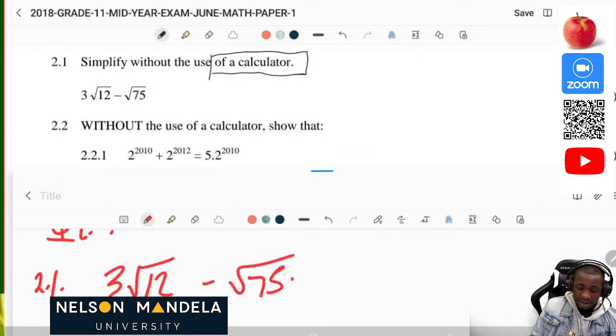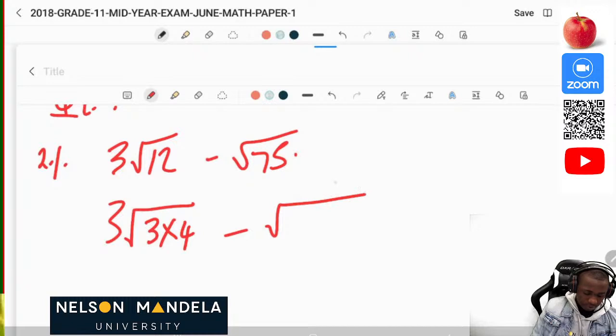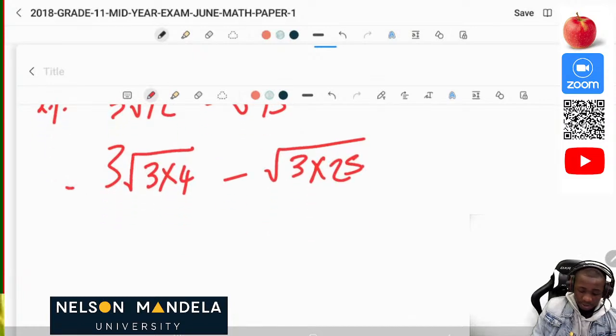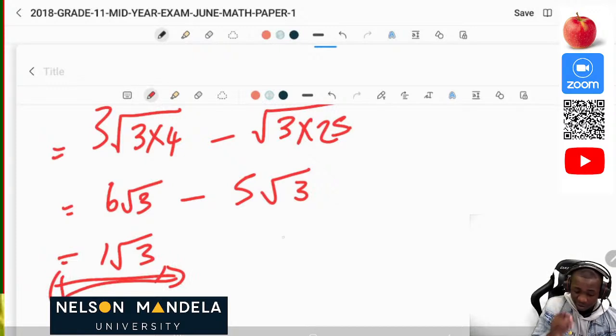Okay, great. So now let's solve. These are surds. So when we're solving the surds, we're going to have 3 square root of 12, which is 3 times 4, minus square root of 75, which is the same as 3 times 25. Then when we multiply and do everything, we can see that this will be 6 root 3 minus 5 root 3. Then 6 minus 5 is 1 root 3. So we can see this is our answer. So please avoid using a calculator.